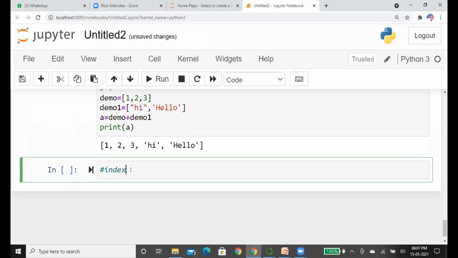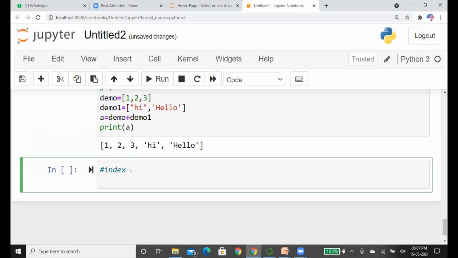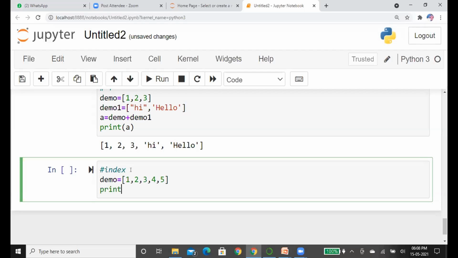Next, index. The index method returns the position of the first occurrence of a given element. Suppose you want to find an element's index position. If you want to know the position, we can use this index method. Suppose here the list contains 5 items, starting from 1 to 5. You want to find the position of the element 3.